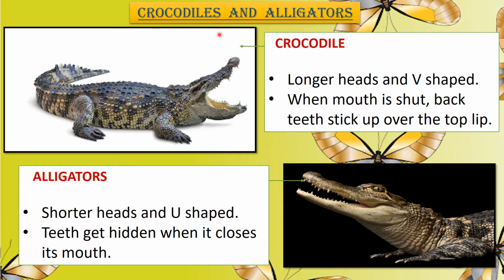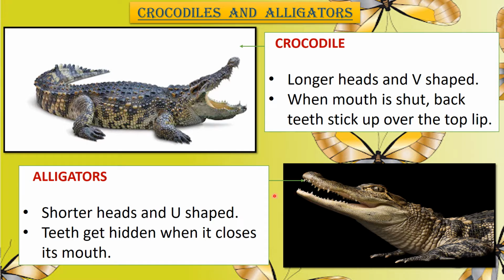First, let's take an example of crocodiles and alligators. You know that alligators and crocodiles look so similar that we are unable to distinguish between them. But still they have differences, and these can be determined by seeing the shape of their heads. The crocodiles have longer heads and they are V-shaped, whereas alligators have shorter heads and they are U-shaped.